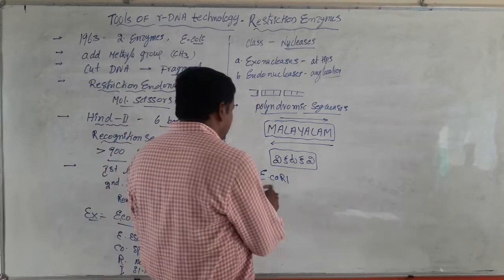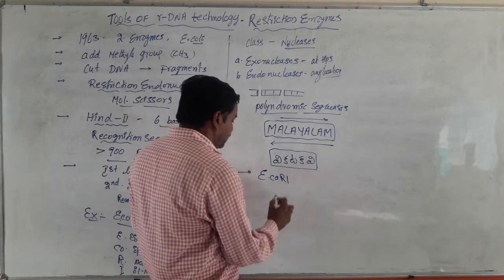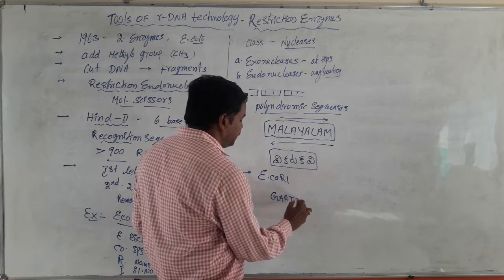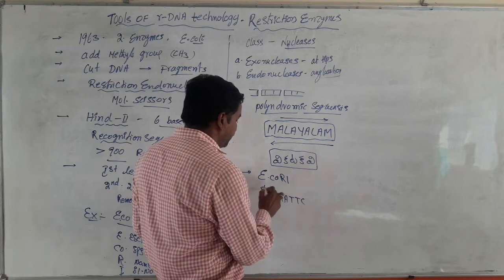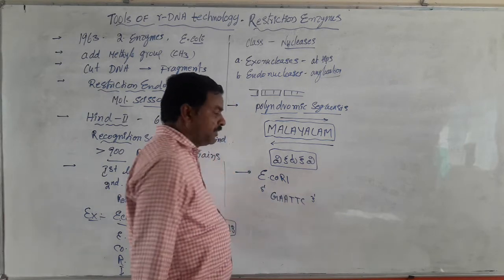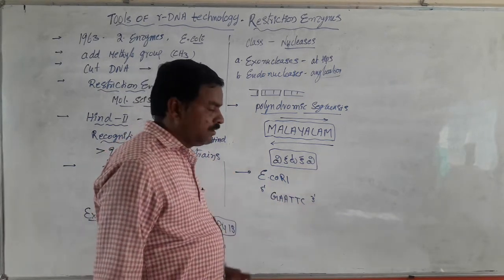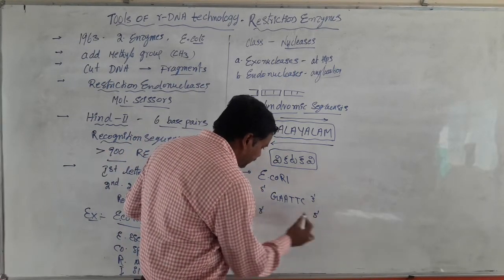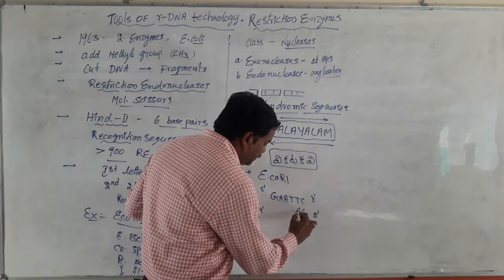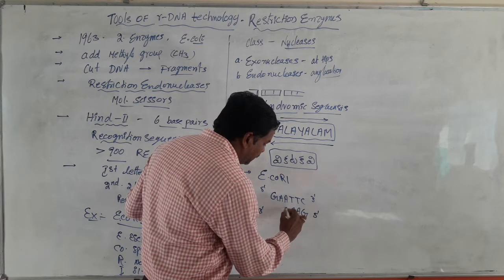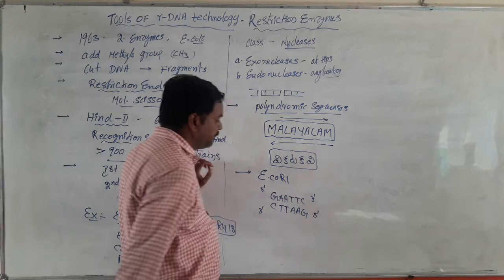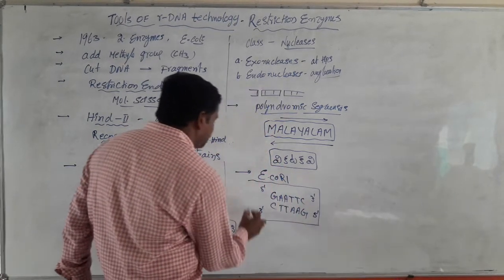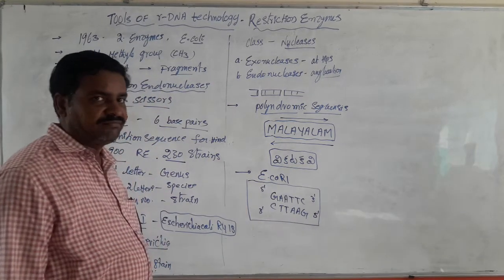It recognizes the palindromic sequence GAATTC, 5' to 3'. Reading the other strand from 5' to 3', the same letters are there: GAATTC. This is the palindromic sequence recognized by enzyme EcoR1.